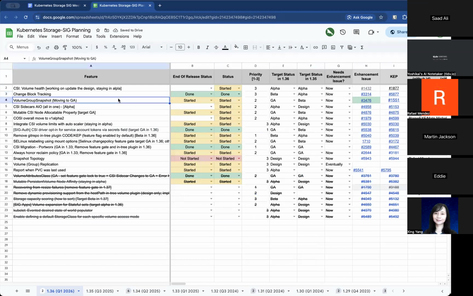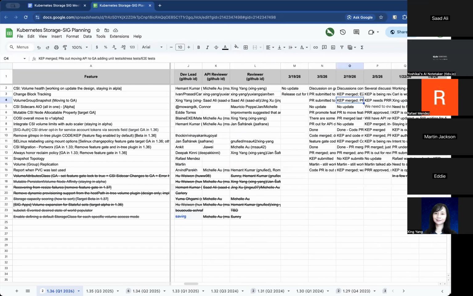Next, we have volume group snapshot. GA for this cycle. Previous update was PR submitted to update CRD to beta being reviewed, stress test PR under review, and then next step to cut release. Anything new on this one?